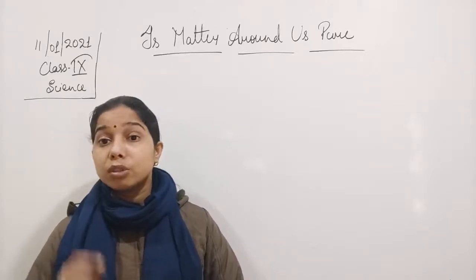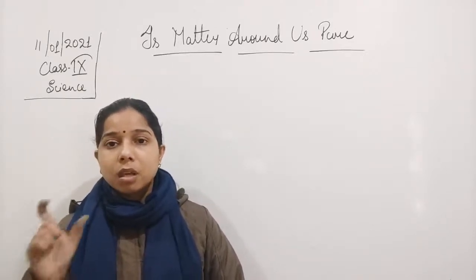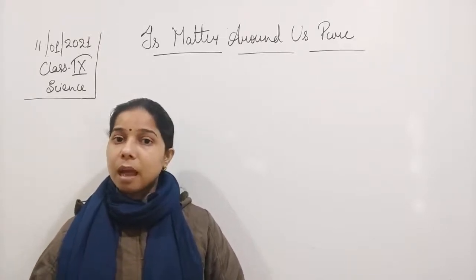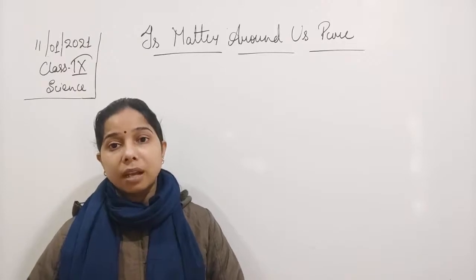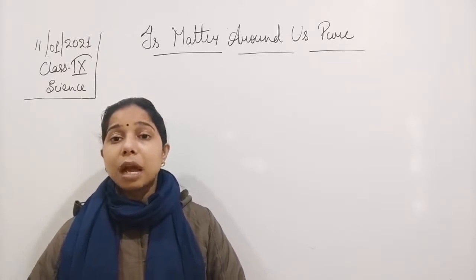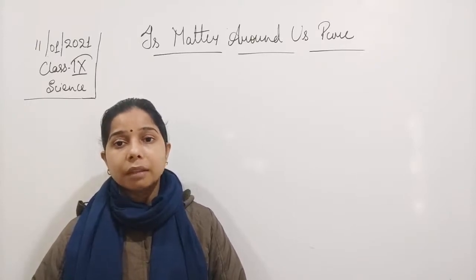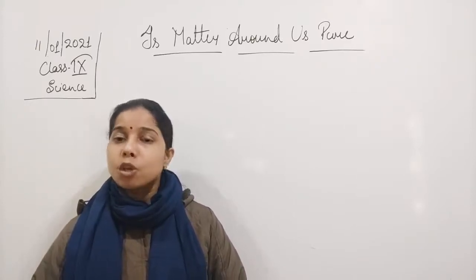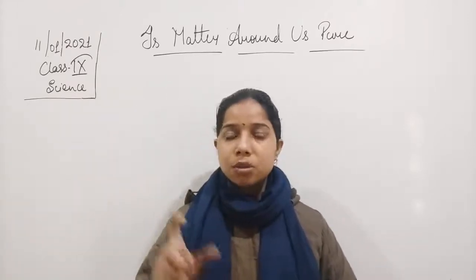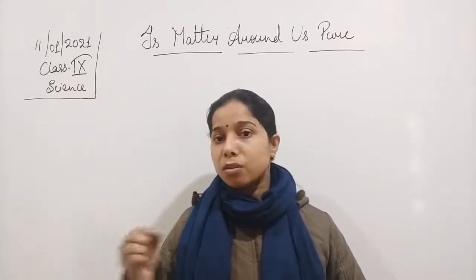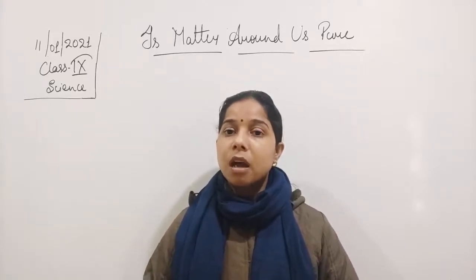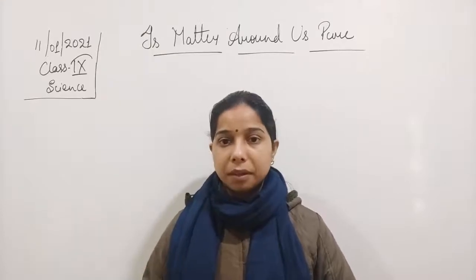If we talk about solid in solid, it means a solid solute and a solid solvent. Metal alloys are a very good example. Two metals are joined together to form the metal alloy. For brass, we have seen that if you mix copper and zinc together, brass is formed. Both of them are solids. One is taken in a smaller amount and another in a larger amount, so one is the solute and another is the solvent.